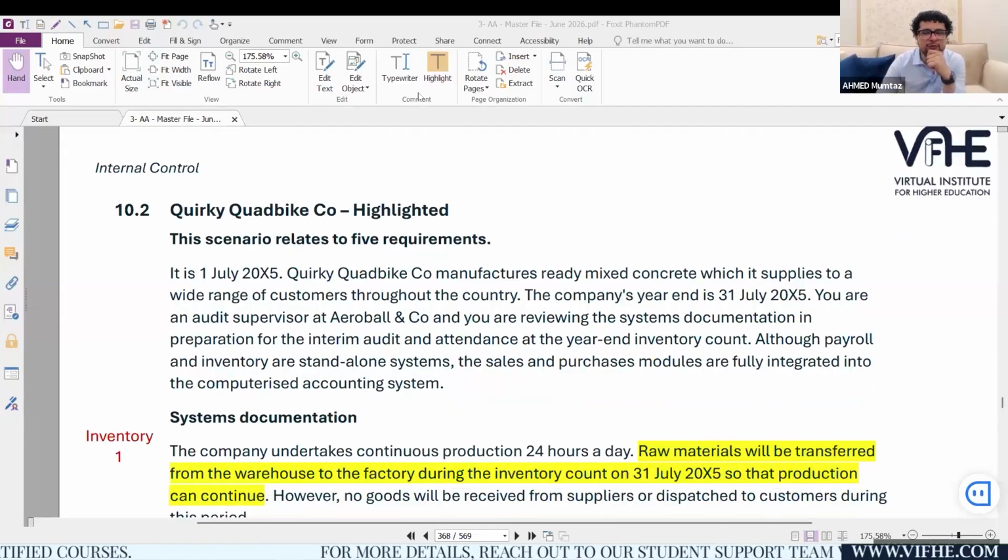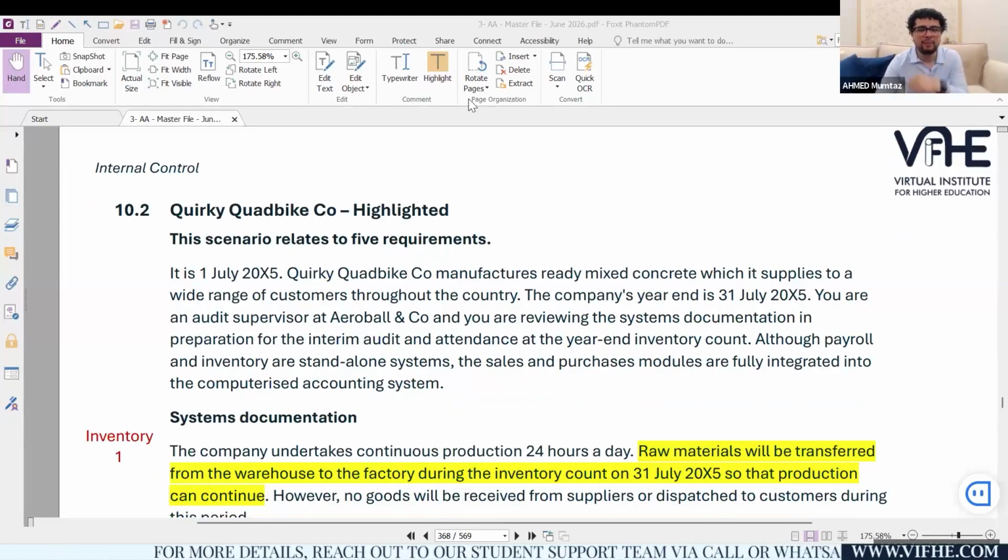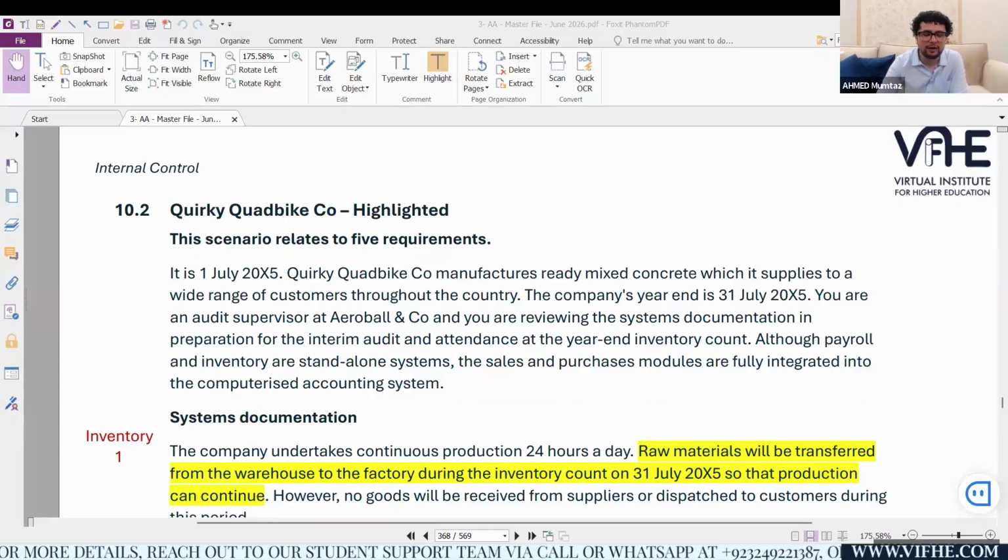Guys, it's time for me to move forward towards the fourth and the final part. But before that, can I have a yes from each one of you that we should move towards a question called Quickie Company, which is September, December 2025? Are you absolutely clear for syllabus area C?